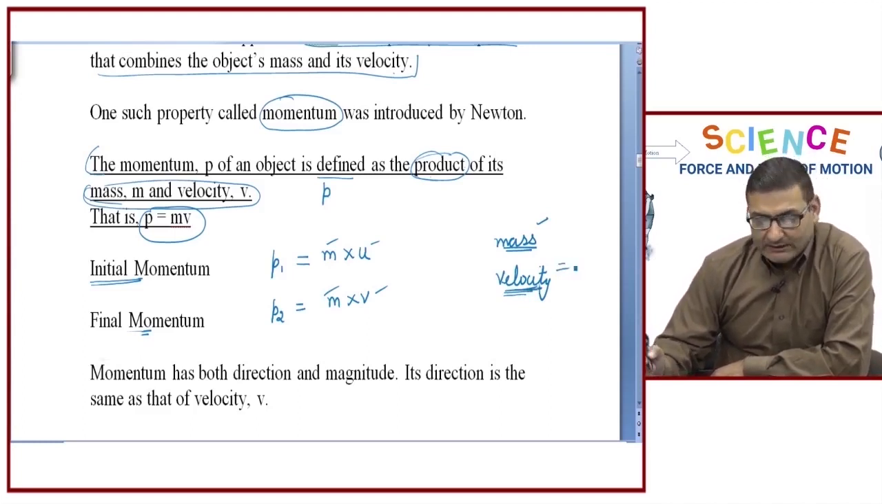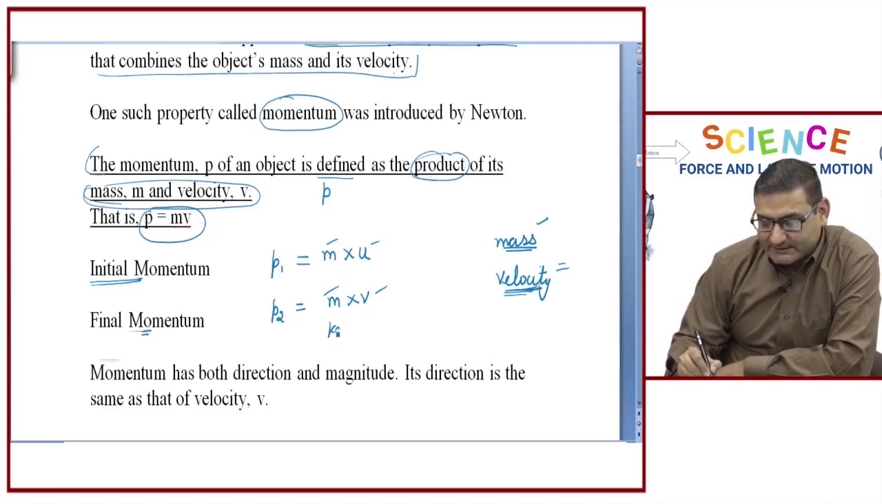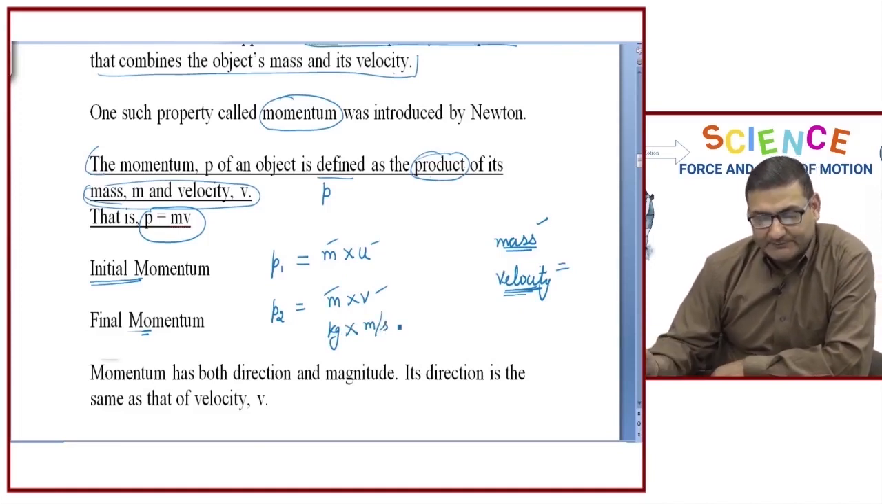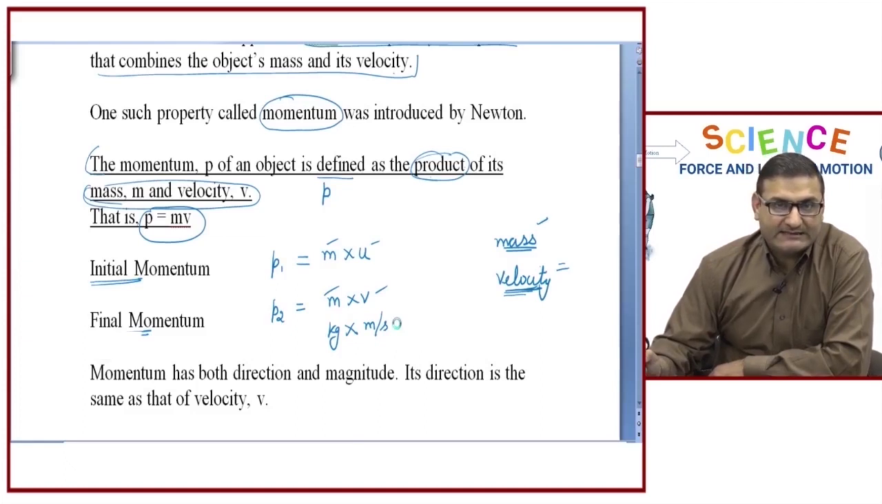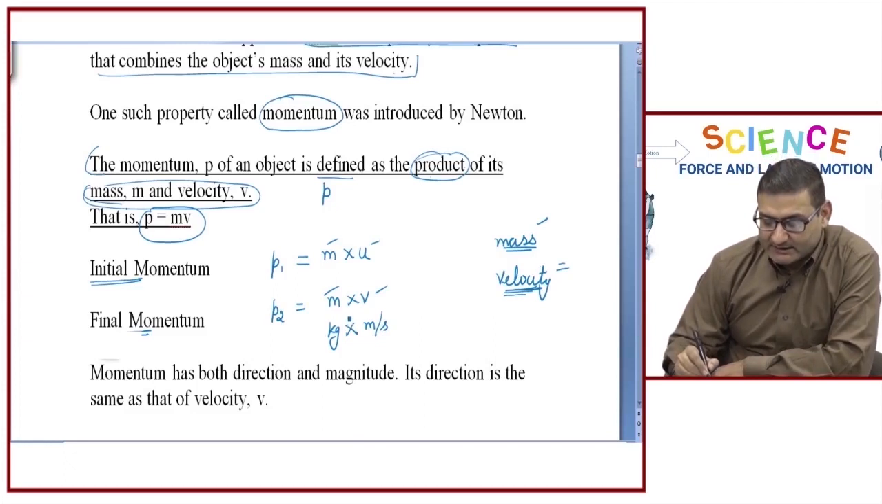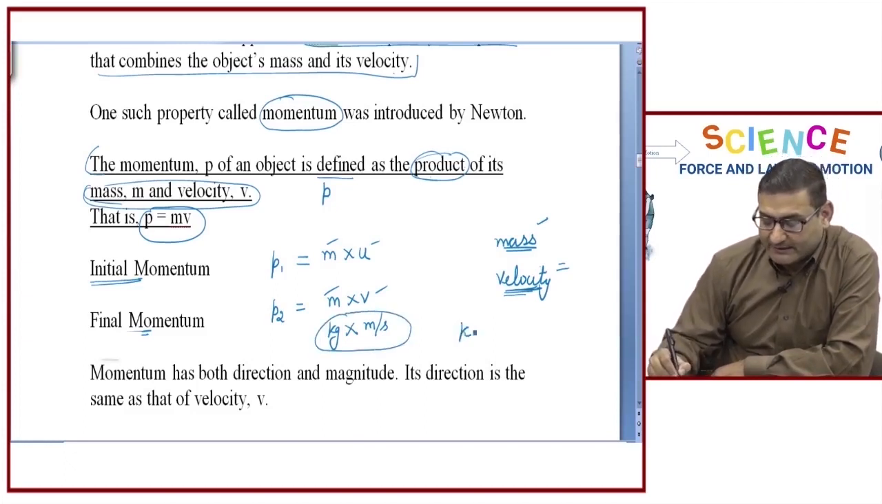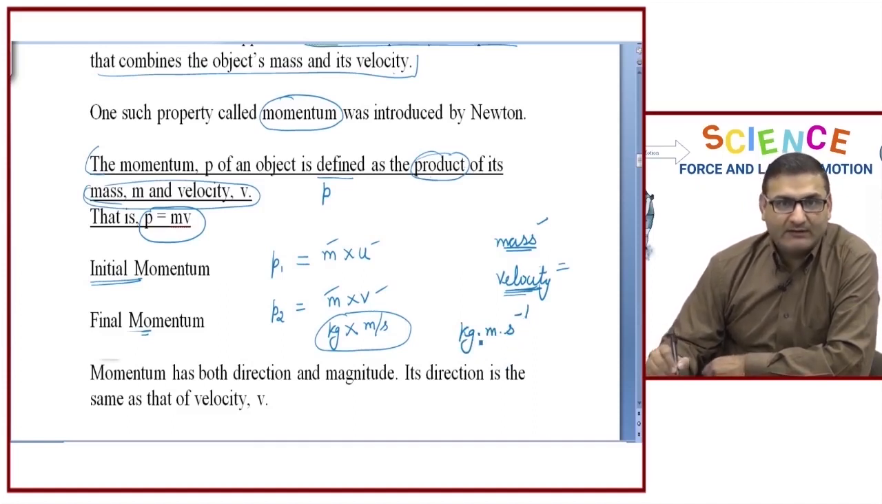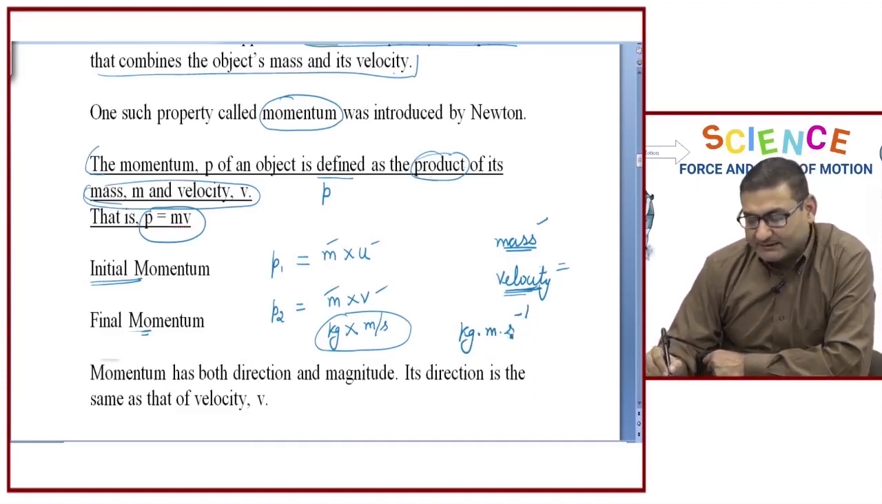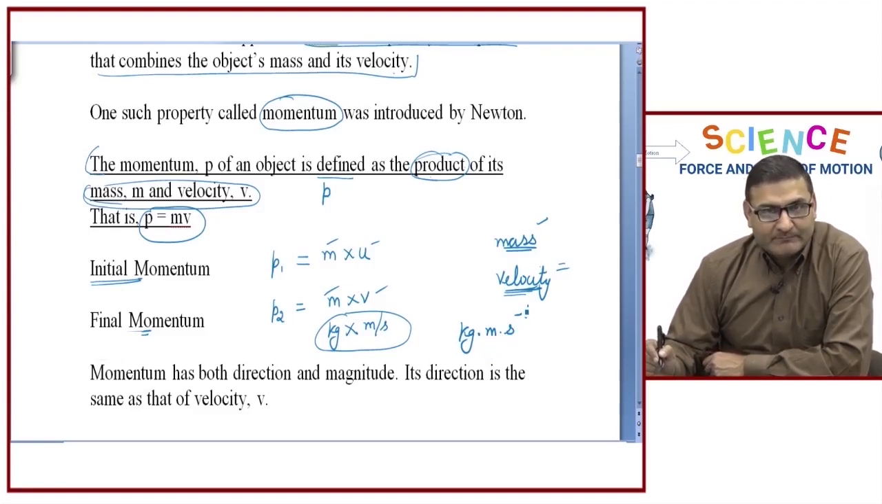Correct? Now, we know that the SI unit of mass is kilograms and the SI unit of velocity, whether it is initial velocity or final velocity, is meters per second. Therefore, we can say that the standard international unit of momentum is kilogram meter per second. It may also be written as kilogram dot meter second inverse. This we already know, that per second or divided by second can also be written as second inverse, right?